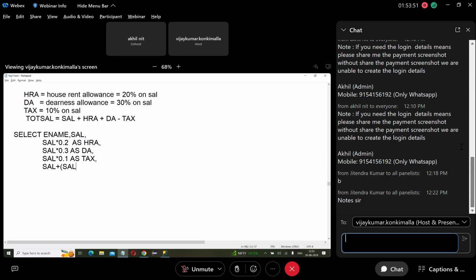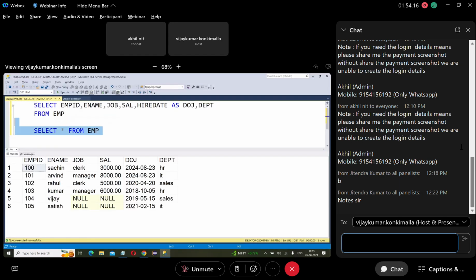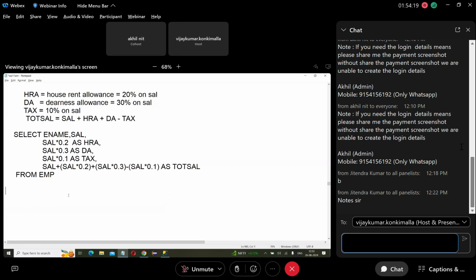So then what? Salary into 0.2, plus salary into 0.3, minus salary into 0.1 as total salary from EMP. So suppose, let's say the first employee. What is the first employee's salary? 3,000. What is the name? Sachin. Then what is the salary? 3,000.